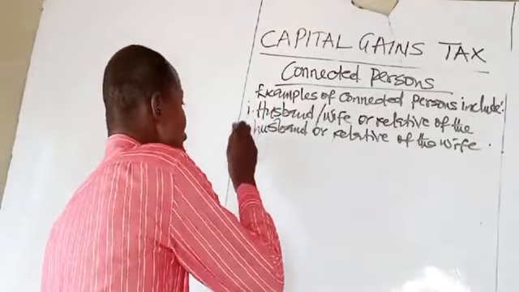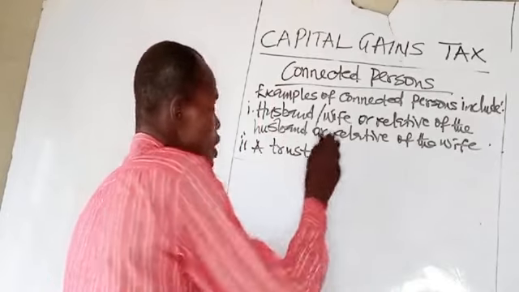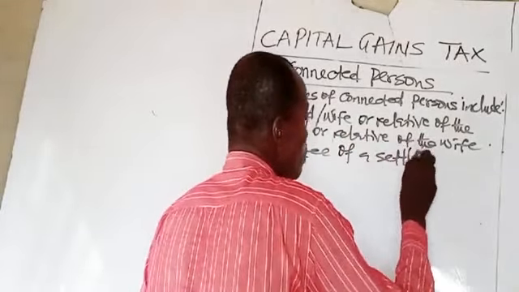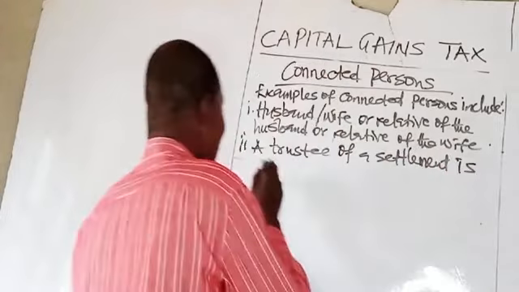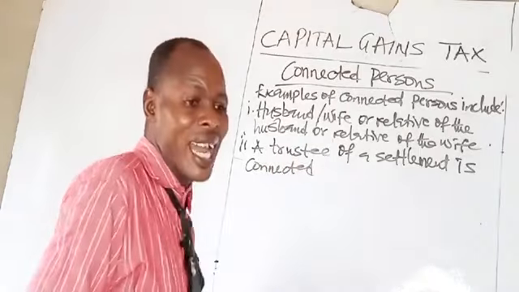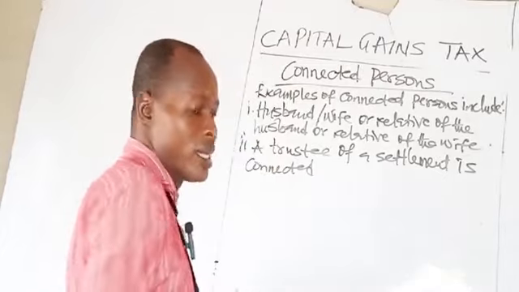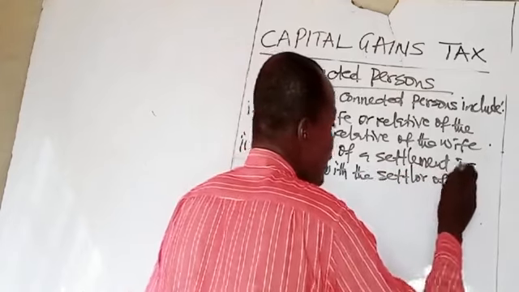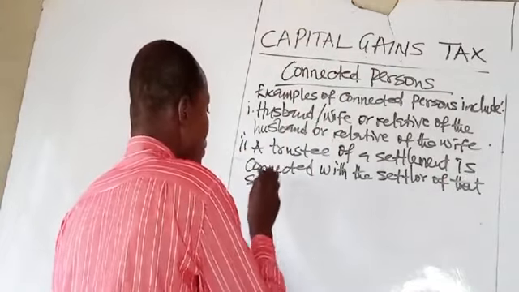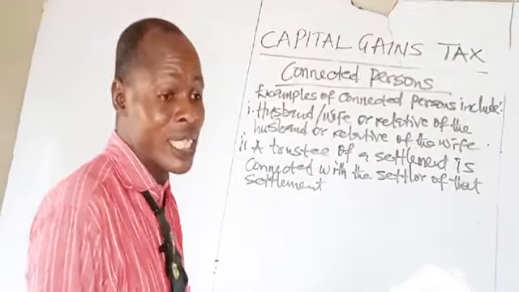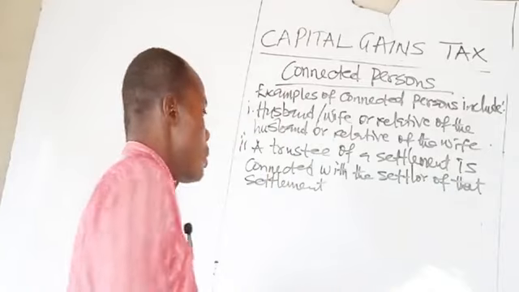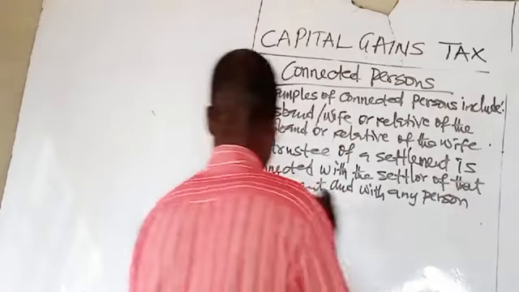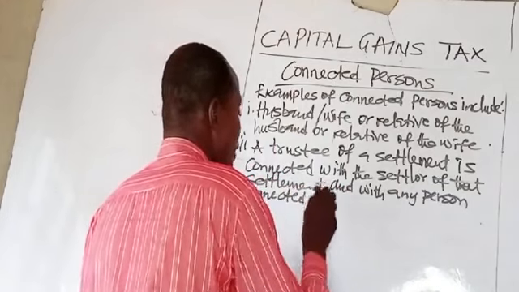Number two, a trustee of a settlement is connected with the settler of that settlement, and with any person connected with the settler.